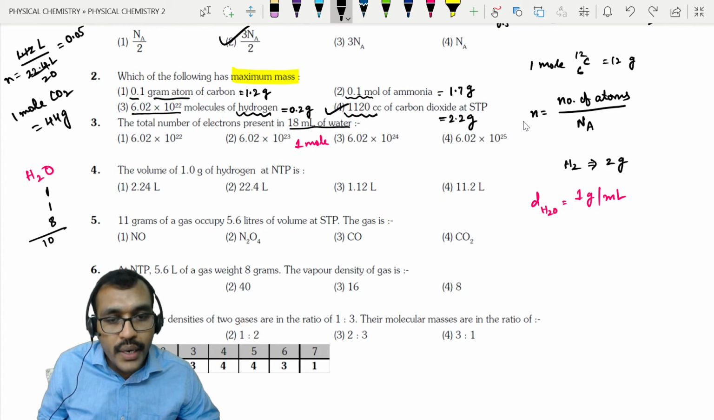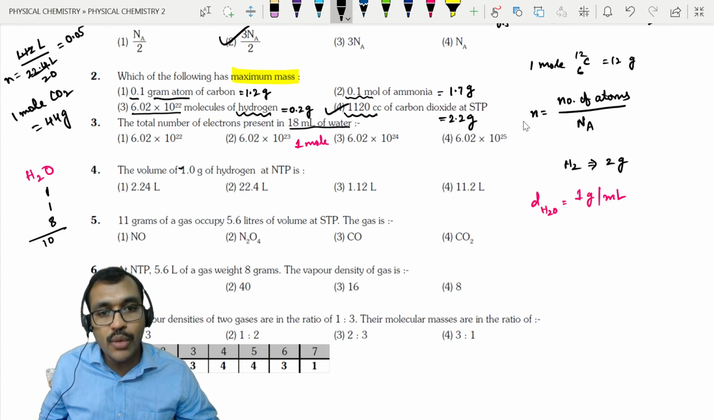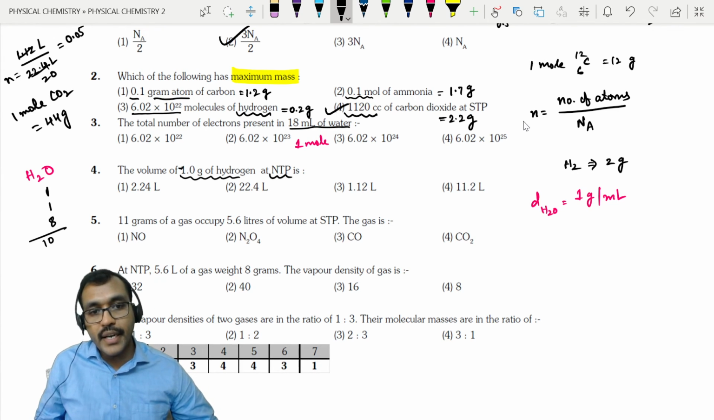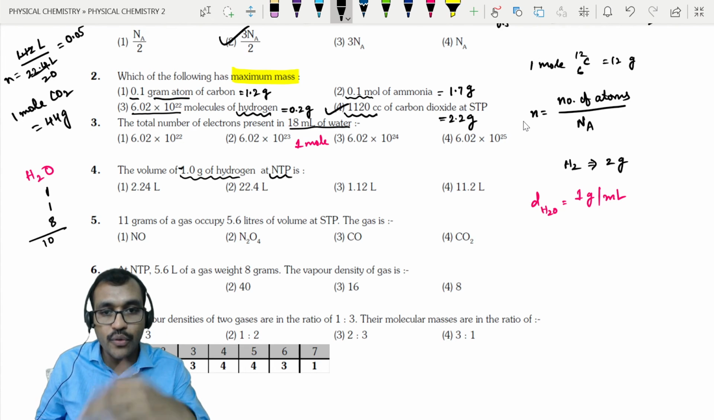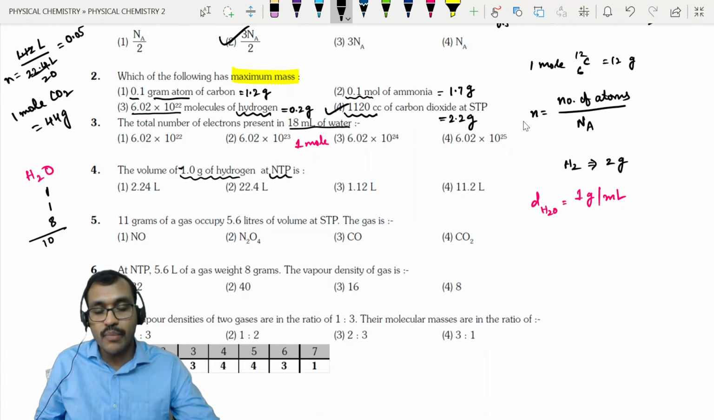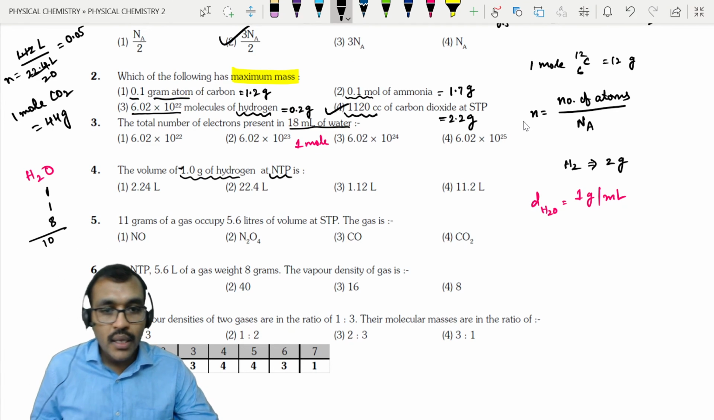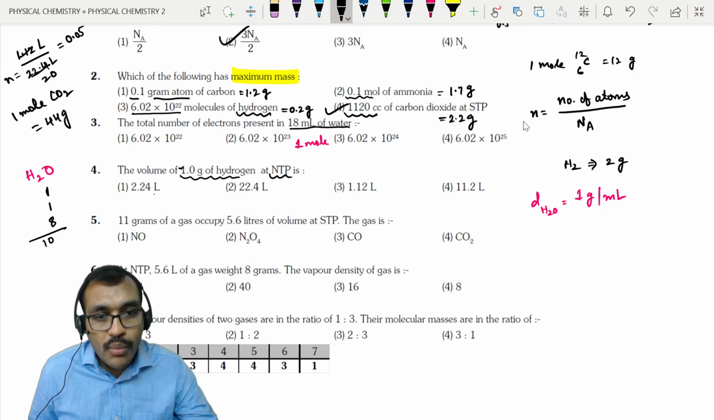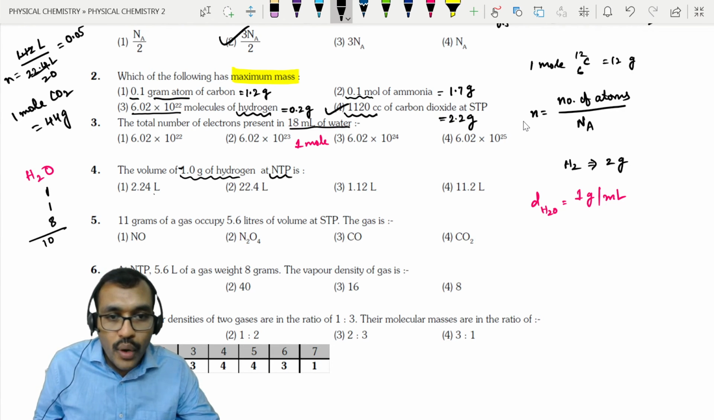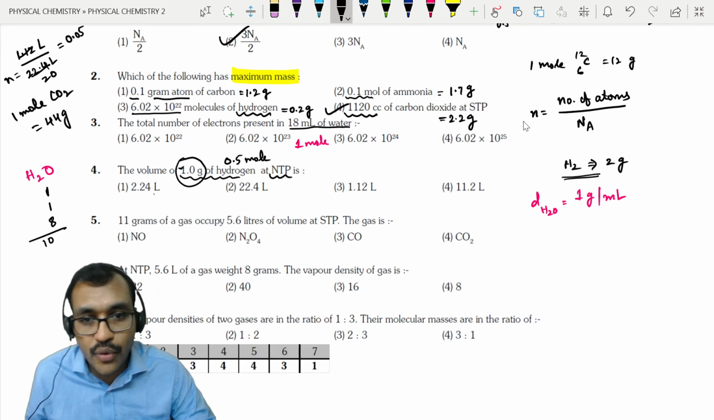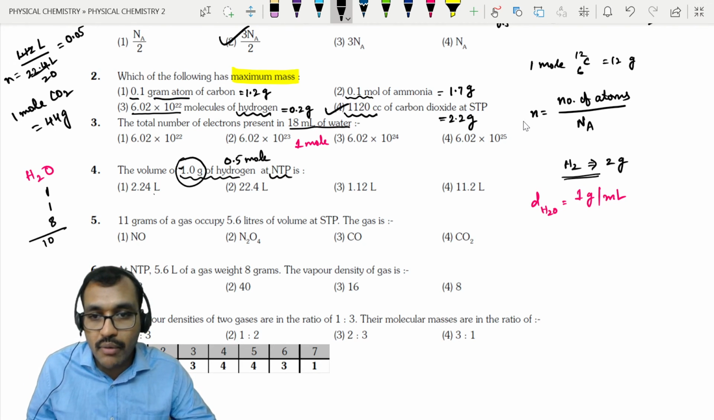Volume of 1 gram hydrogen at STP. Volume of 1 gram hydrogen at NTP. Generally NTP means we have to take 22.7 liters, but I told you to take 22.4 liters here because it is approximately the same, though there is a slight difference. So the volume of 1 gram hydrogen: 1 gram means half mole because H2 is 2 grams. So 0.5 moles. 1 mole is 22.4 liters, so 0.5 moles is 11.2 liters.